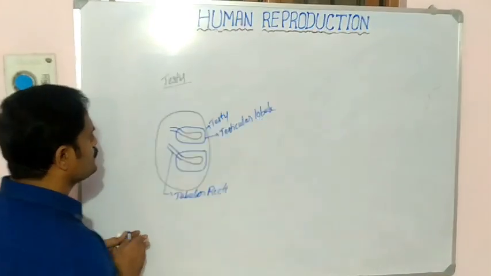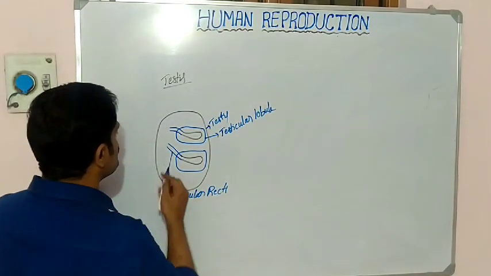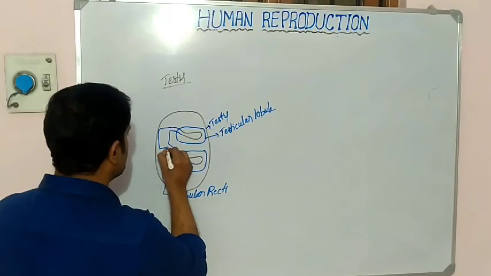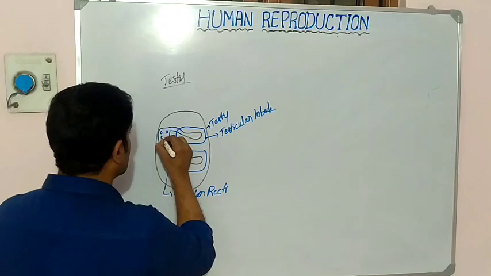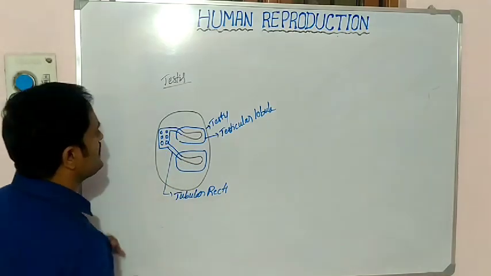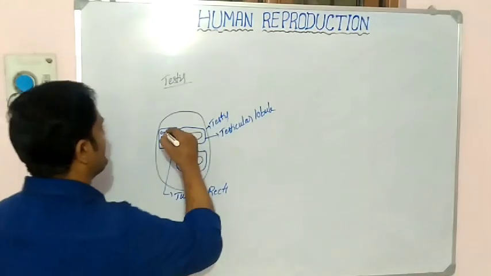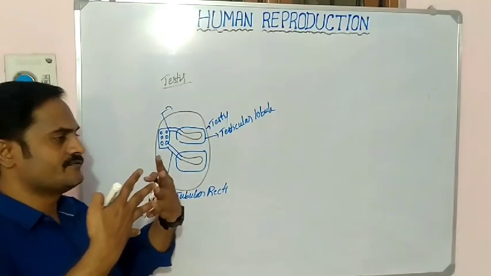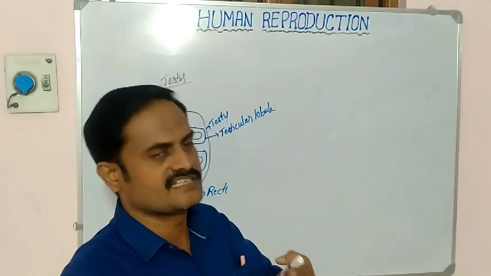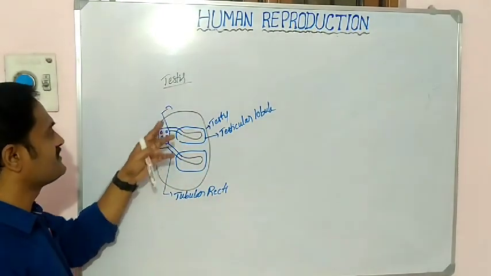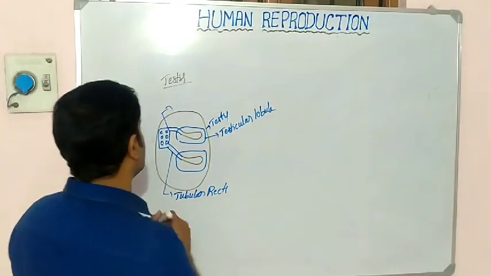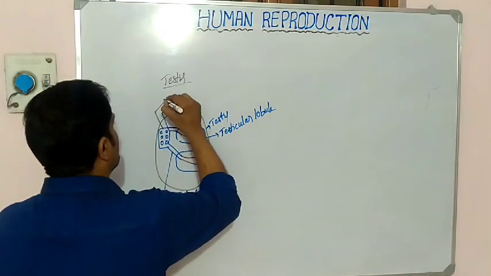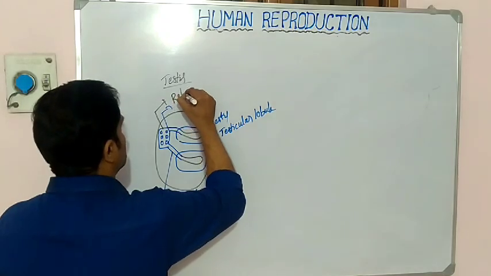Then all the tubular recti are joined to each other like this, and they form a network-like arrangement. A number of seminiferous tubules are joined to each other and form a network-like structure. This network-like structure is called rete testis.